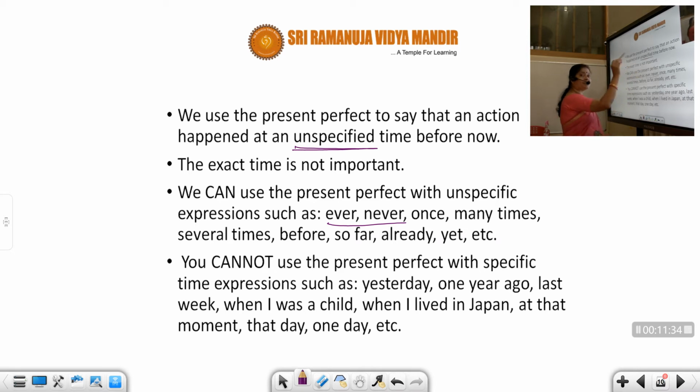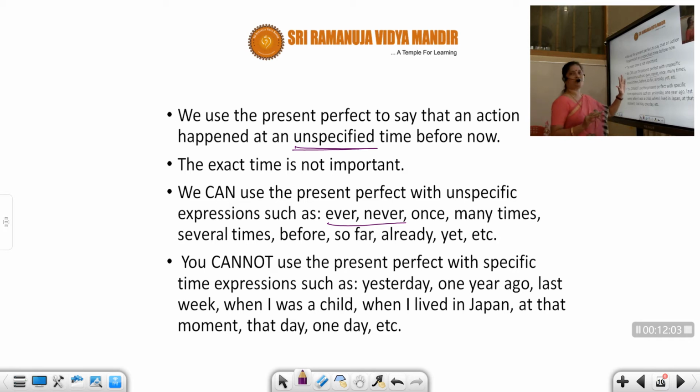But here, when it is not specified and when you are using ever and never between has and the verb, then it is going to be present perfect. Don't get worried. Grammar rules appear to be very, very confusing unless and until you practice. Practice makes perfect. So don't worry. Whatever I tell you, you just blindly try to practice. Then the second time when I repeat, you will understand better.